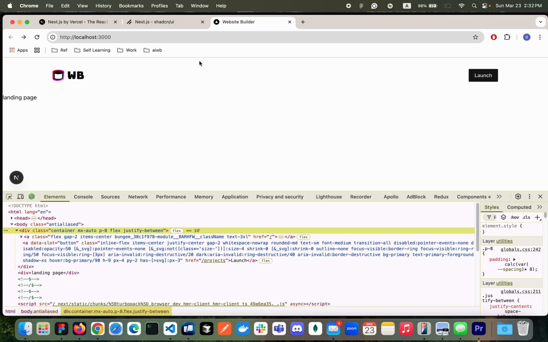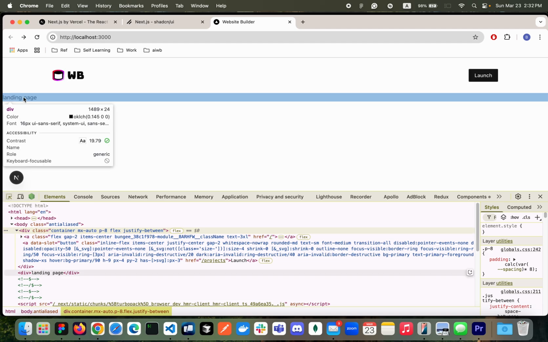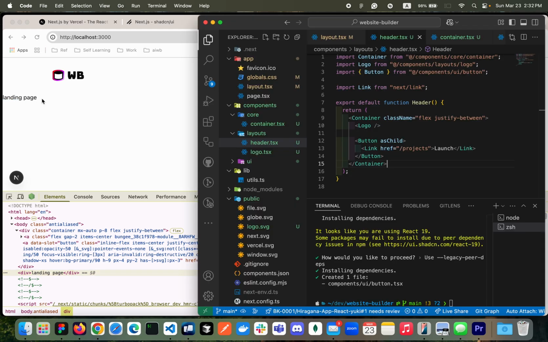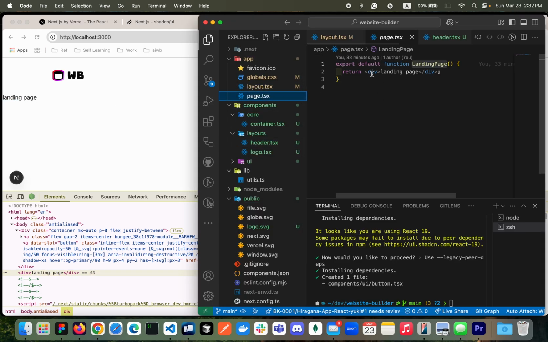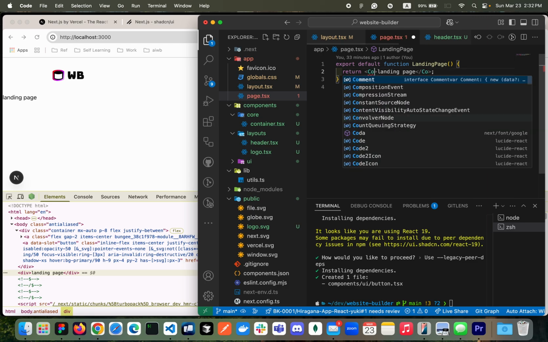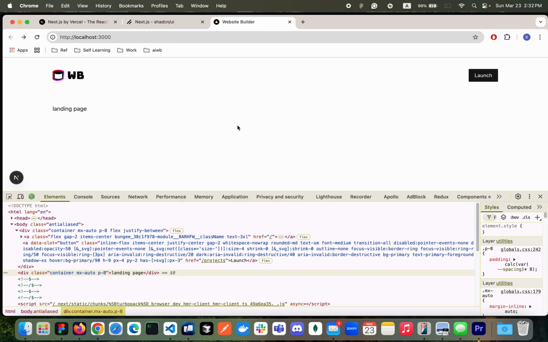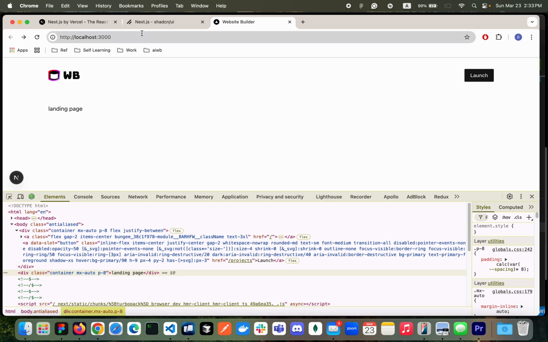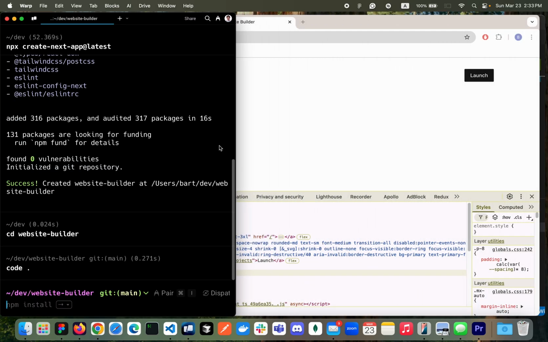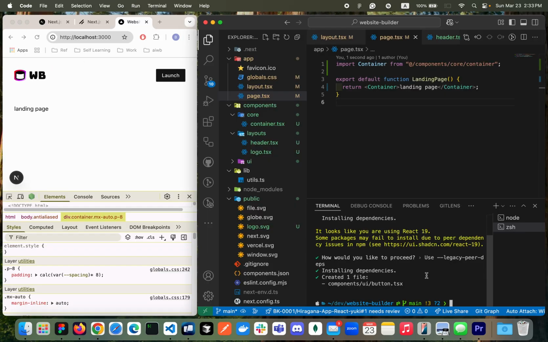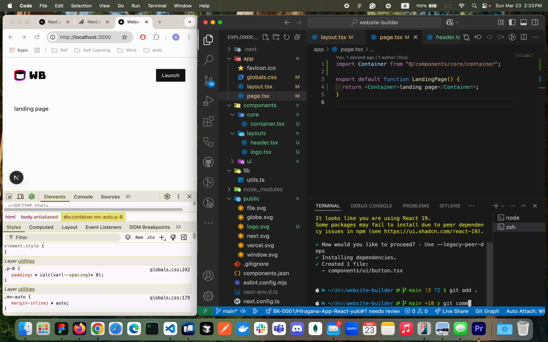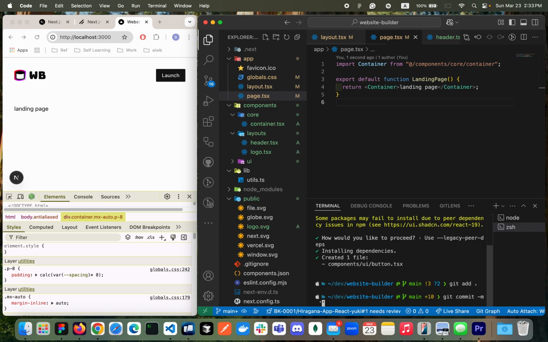So looking good. Now, since we have a container component, let's try to use that here too, right? So landing page, let's go to page and then add a container. So here, container, then everything is automatic. Awesome, right? Looking good. Okay, so let's move on. I'm going to make a quick commit and then continue. So quick commit, create header.